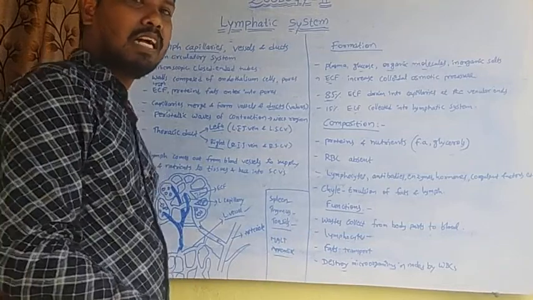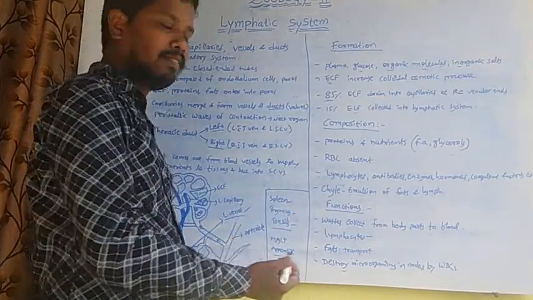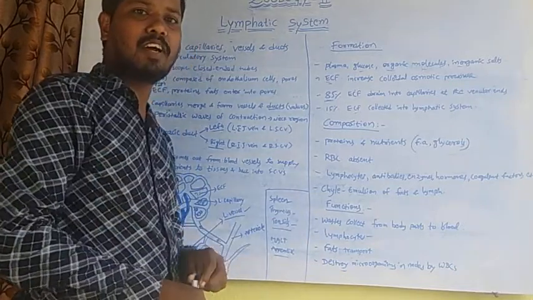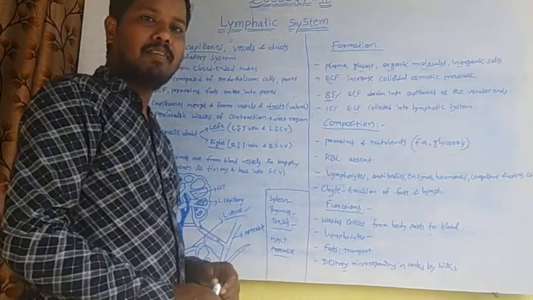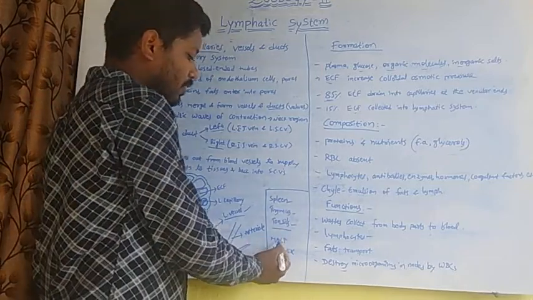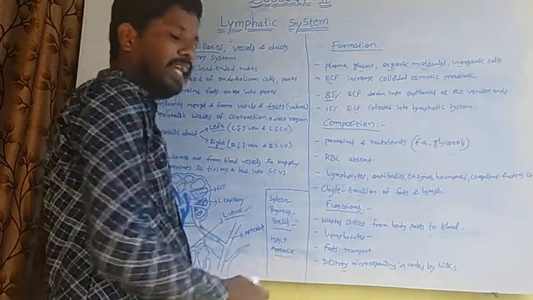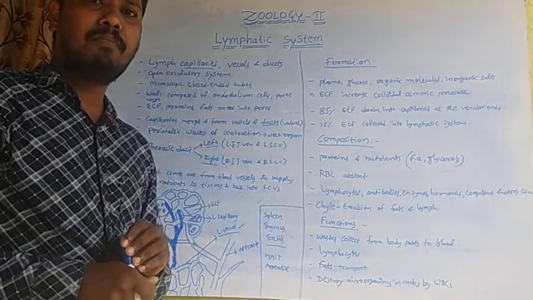The lymphatic system also consists of organs such as the spleen, thymus, tonsils, etc. It includes mucosa associated lymphoid tissue and the appendix.